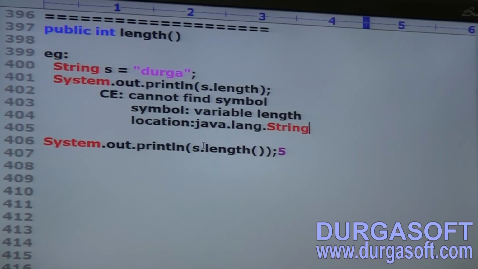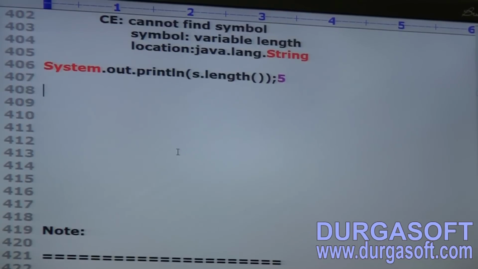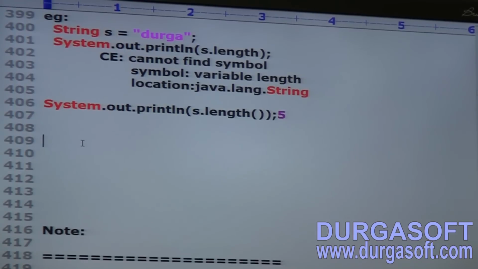Okay. SOP of s dot length. Can you tell what the answer is now? 5. Answer is 5, like we are getting. Clear for all of you, right? Make sure you understand it very clearly. Take a note.